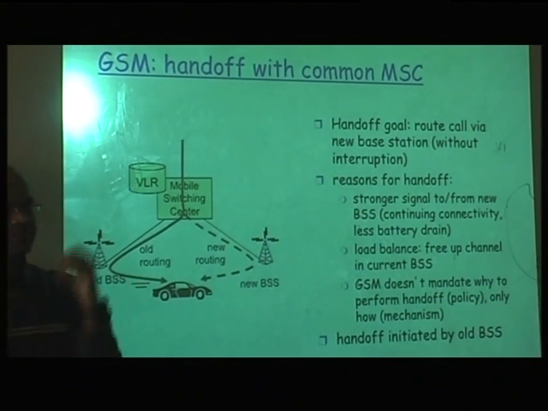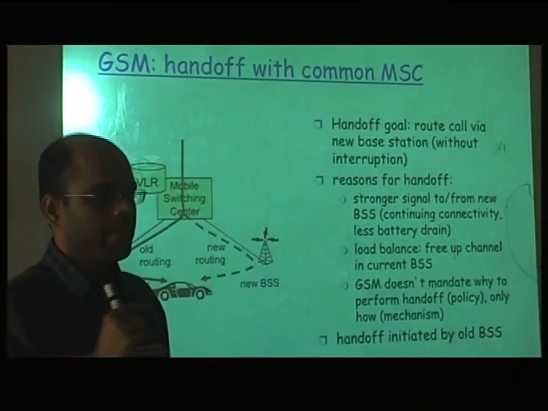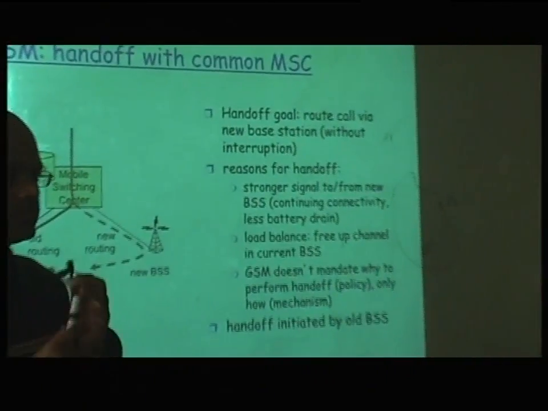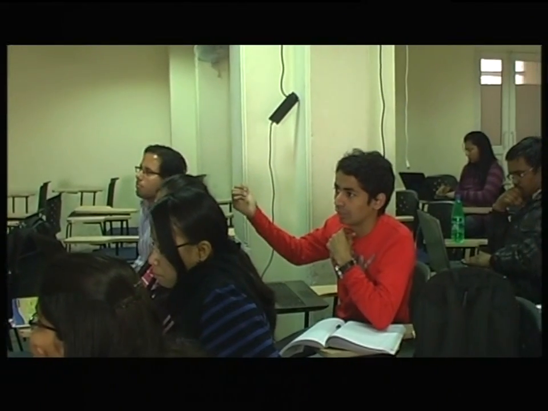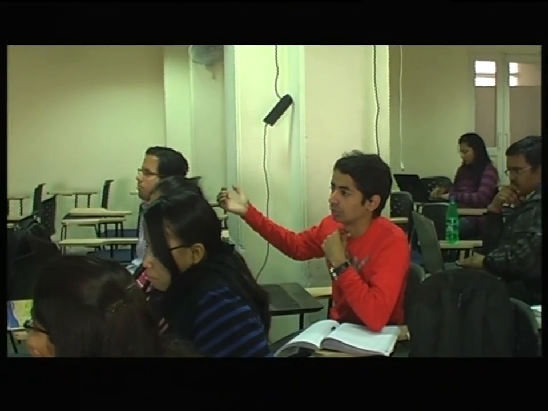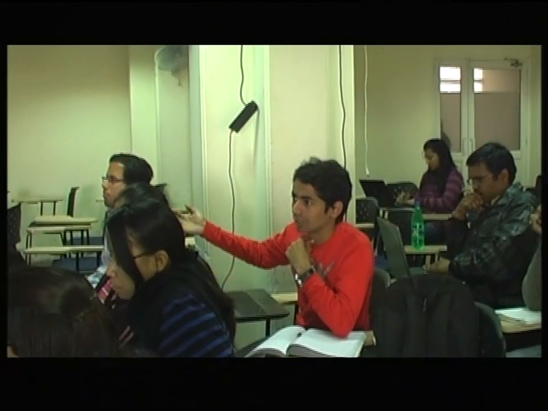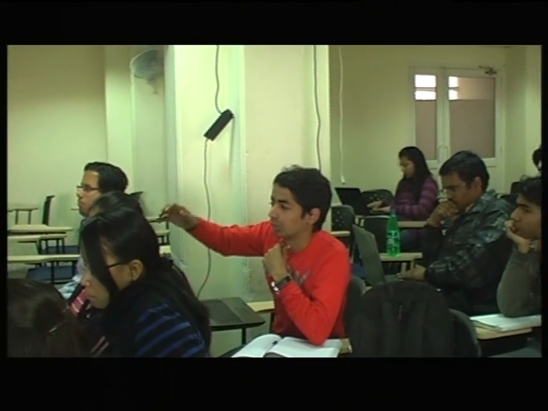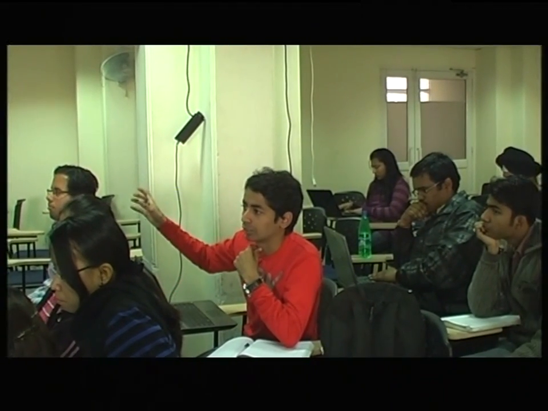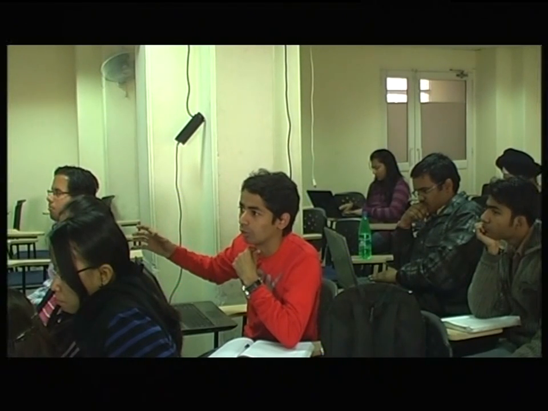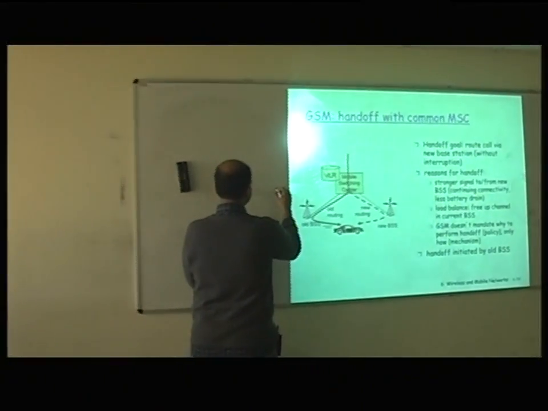So what we could do is, the old base station and the new base station, the handover is going to take place, and allocate the resources. And the mobile will also make a connection to the new base station, and a soft handover in which the mobile is talking to both. So let's see the steps. The first step is important. The old BSS talks to the new BSS, right?